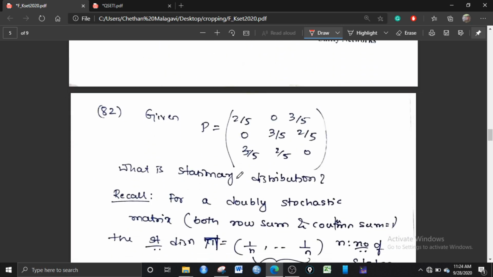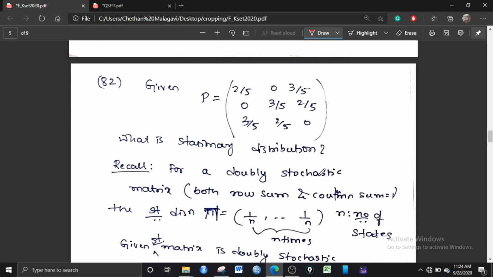If you refer to my videos on the Markov chain, I have mentioned a property for a doubly stochastic matrix. What do you mean by a doubly stochastic matrix? If the row sum is 1, then the matrix is called a stochastic matrix. If both the row sum and the column sum are 1, then that is called a doubly stochastic matrix. That is, both row sum and column sum should be 1. In a stochastic matrix, the row sum should always be equal to 1. But if in addition the column sum is equal to 1, then that matrix is known as a doubly stochastic matrix.